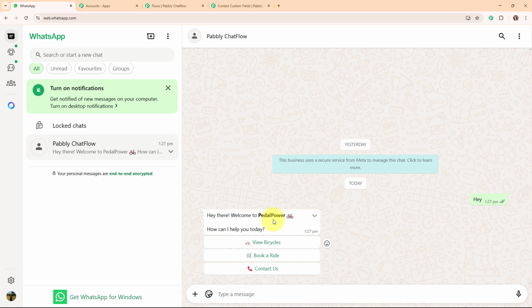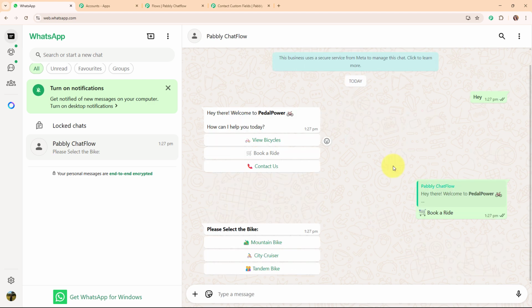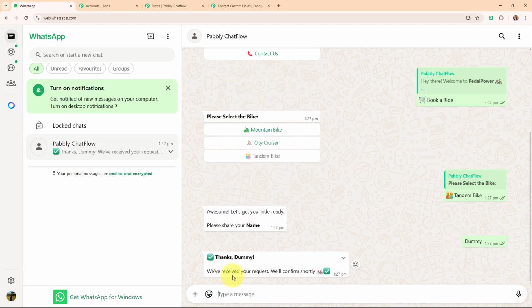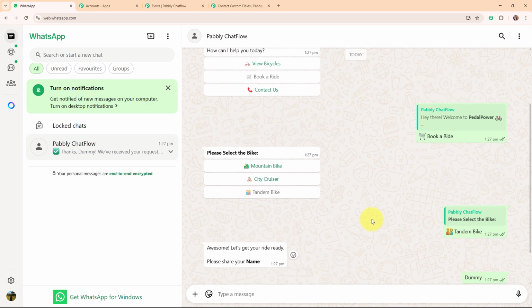And again we have received the three quick reply buttons: view bicycle, book a ride, or contact us. So let's click on this book a ride first. And then it says please select the bike. So I'm going to select a random bike. And then it says awesome, let's get your ride ready, please share your name. So I'm going to enter a random name over here. And then it says thanks dummy, we have received your request, we'll confirm shortly. That means we have successfully seen the working of this quick reply button.